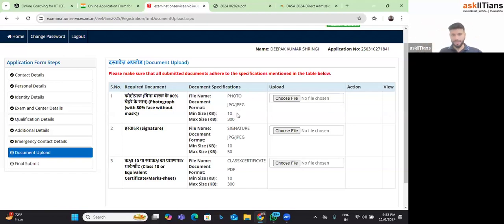You can see over here the minimum size has to be 10 KB, but the maximum size has to be 300 KB. Generally, when you take a photo from an iPhone or something, its size would be in MBs, at least 5 MB, 10 MB like that, right? But they are just asking for 300 KB. So first you have to convert it and resize this image so its size decreases. You have to decrease the size of the file, okay? These are the three things which everybody has to do before filling the form. Just keep it saved on your desktop, right?